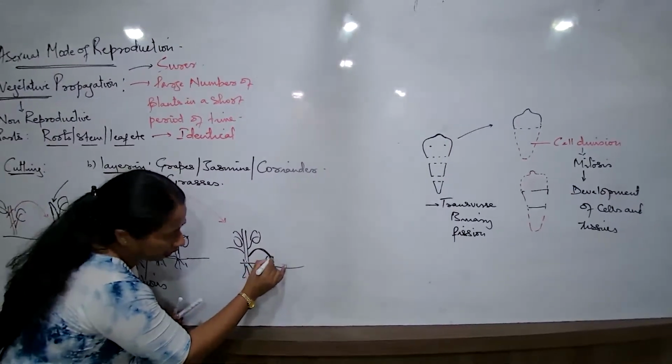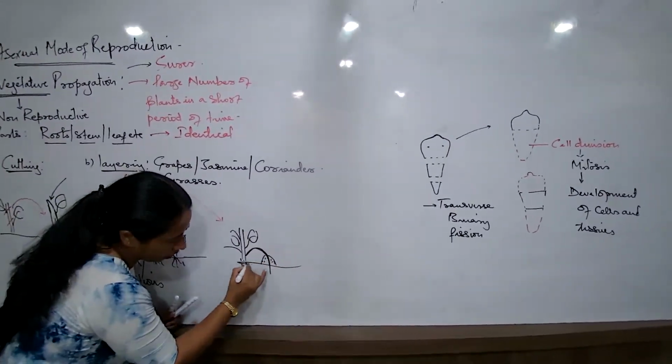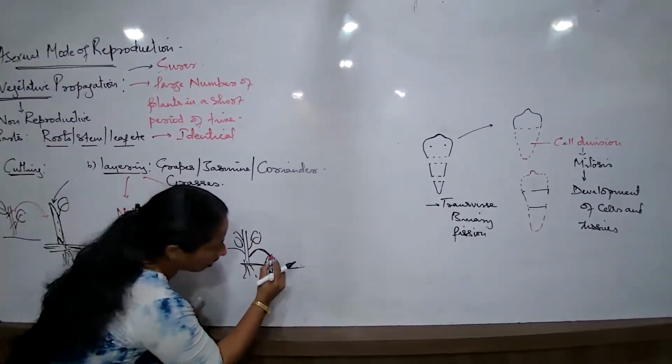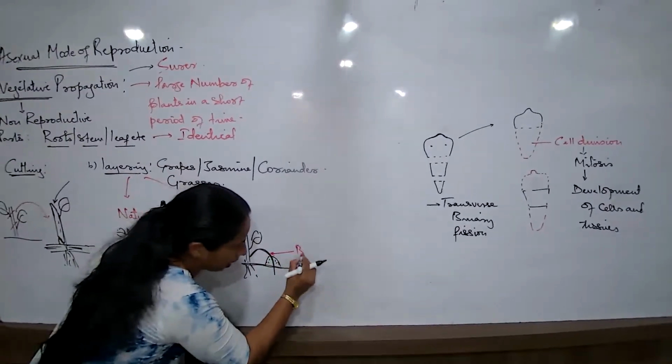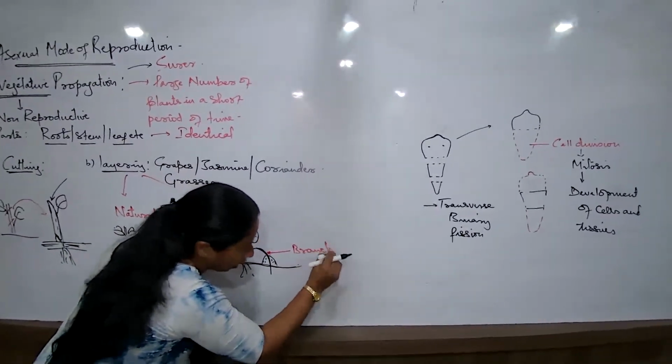Cover them with a heap of soil here. What is he doing? What is this part? This is nothing but the branch. This is the branch of the plant.